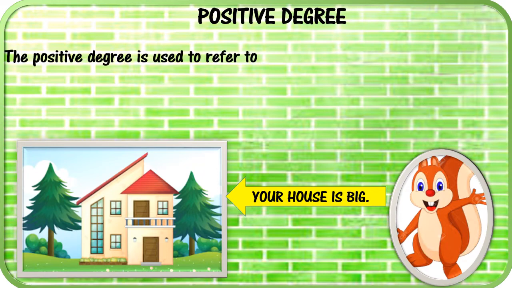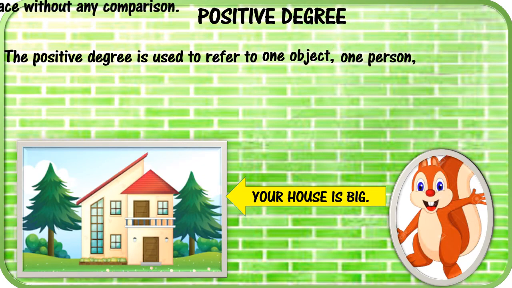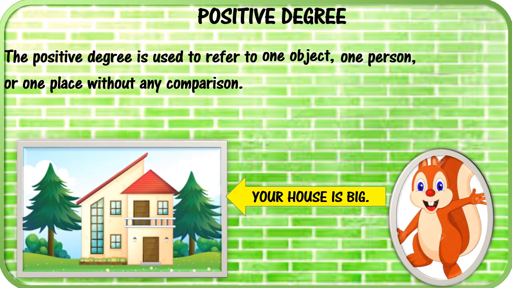The positive degree is used to refer to one object, one person, or one place without any comparison. So which degree did we use here? Positive degree. And the adjective was big. Very good. Now let's go to the next.